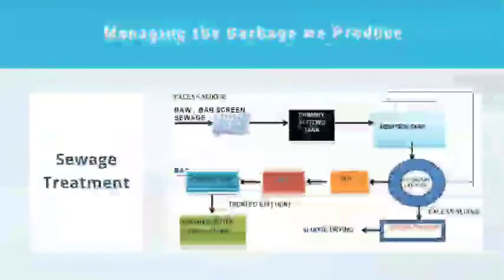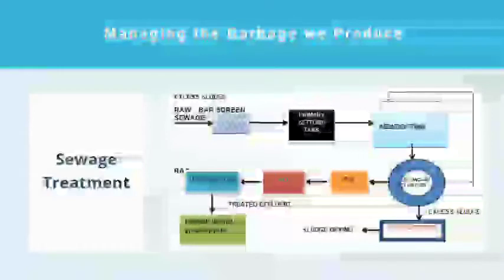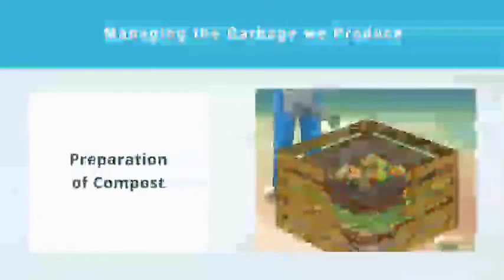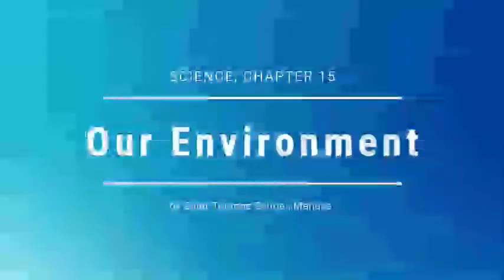And the last one is sewage treatment, that is how we can reuse or utilize the waste of sewage. Sewage simply means waste water or dirty waste we are getting from different sources.